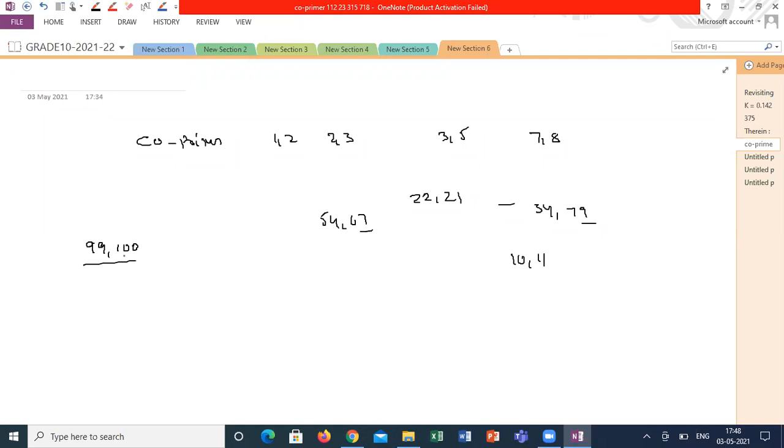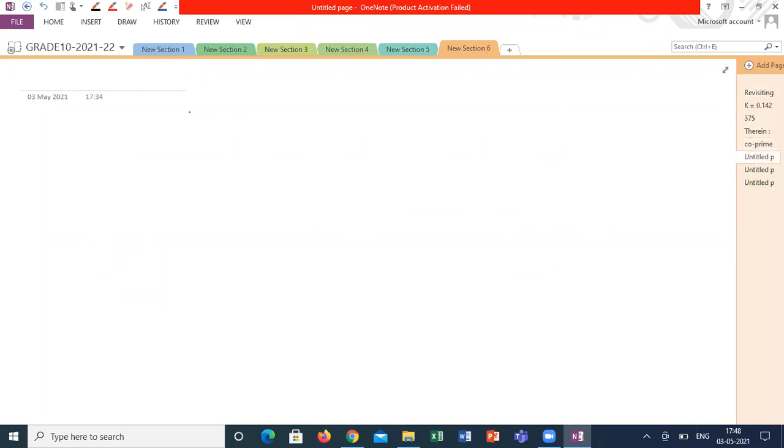Got it? What is the meaning of co-primes? Can you give the definition of co-primes? A set of numbers where the highest common factor is 1. Superb. A little more technically, how they explain the co-prime definition: two integers a and b are co-prime.